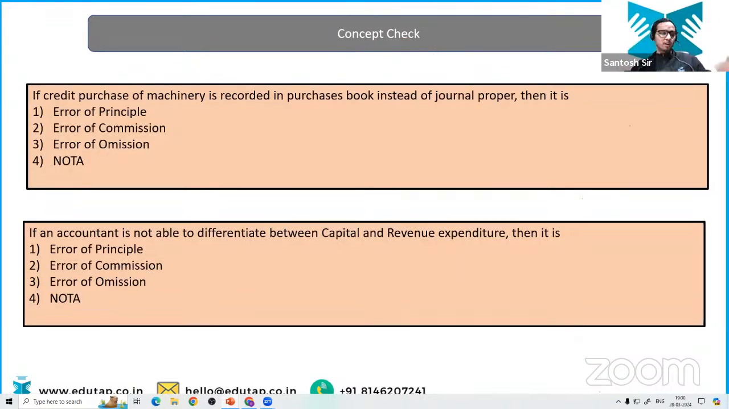Chalo, now it's your turn to answer. मेरा गला भी सूख गया. Tell me, what is the answer of this question? If credit purchase of machinery is recorded in the purchase book instead of the general proper, then it is the error of what? Tell me. We have done this, purchase book and general proper, huh? Don't tell me you don't know this. What are these books? These are subsidiary books. We have discussed this in the previous class.